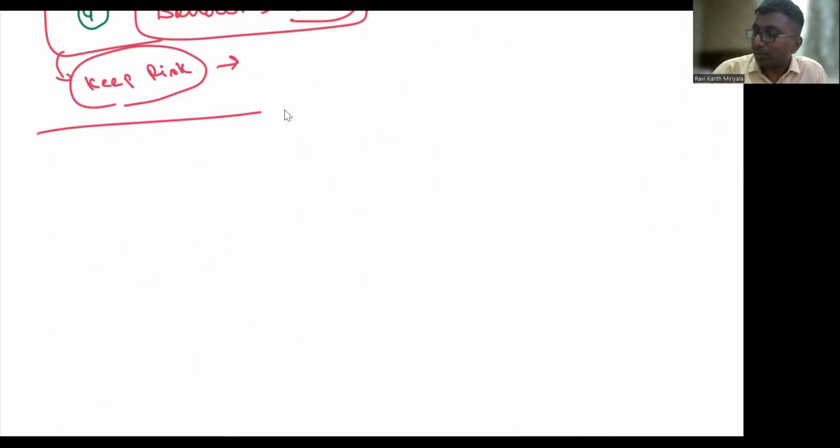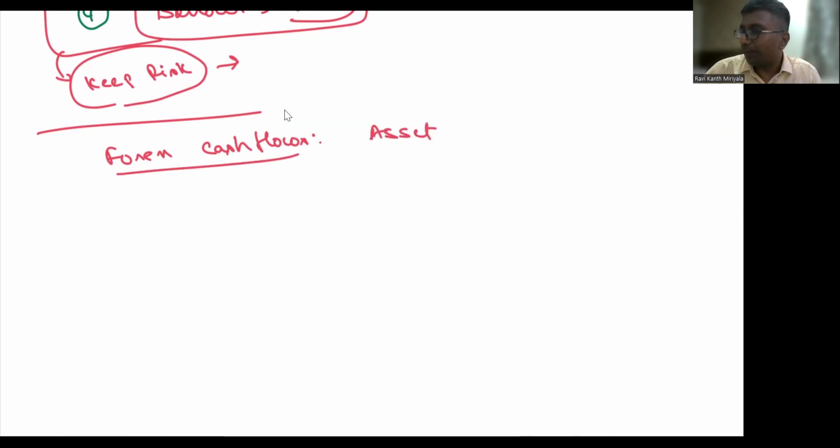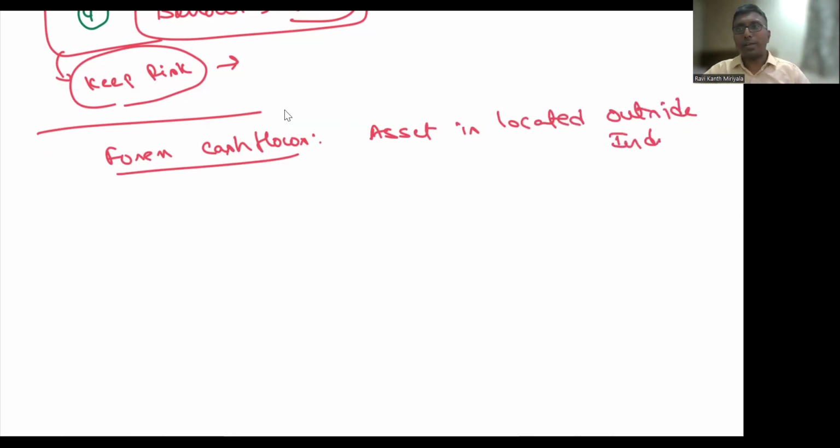Sir, next, one more concept. I have got foreign currency, forex cash flows. Why are forex cash flows there? Because the asset is located outside India. Yes, outside India. Say I have got a factory in the US. Then what should I do?